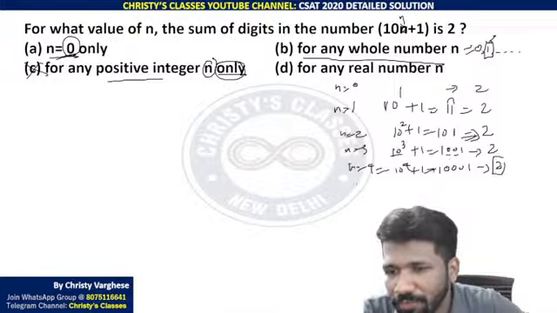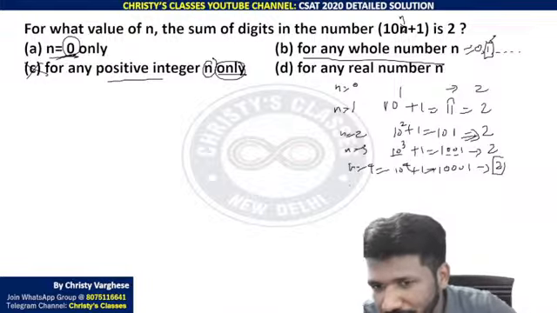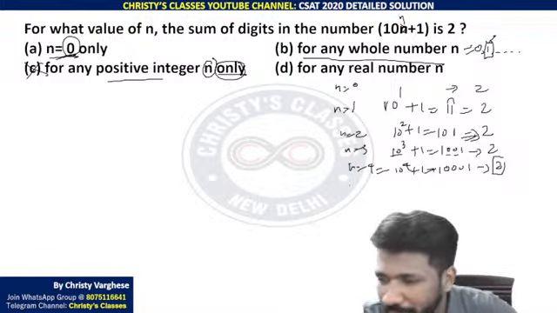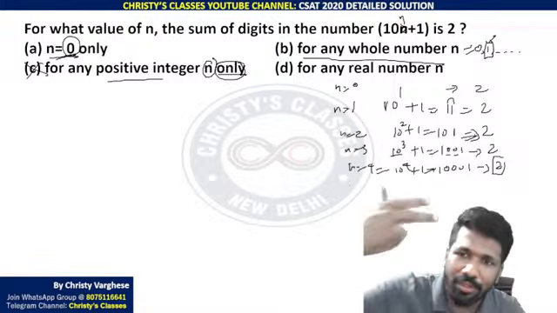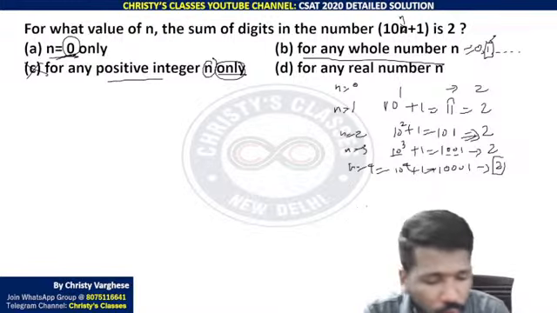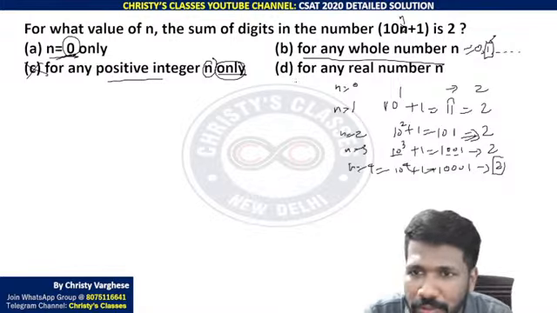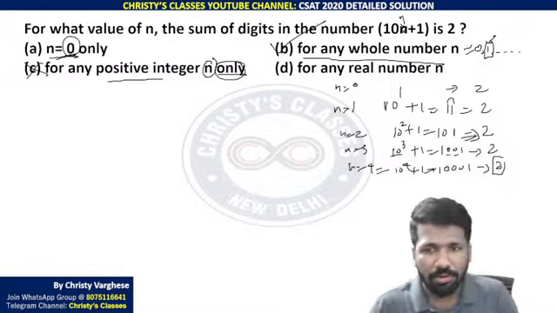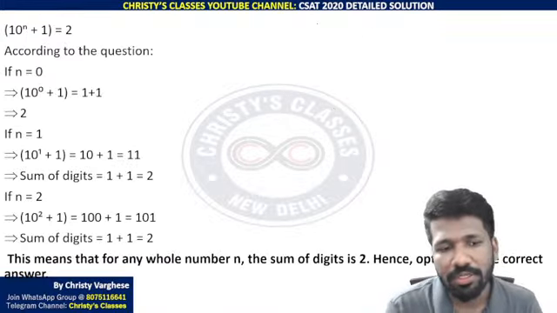That means n equal to 5, 1 lakh 1. n equal to 6, 10 lakh 1. They all have 2 ones and all the rest are 0. So the sum of digits is going to be 1 plus 1, 2 only. So that is why the statement "for any whole number n" is totally correct. So option B is the correct answer.